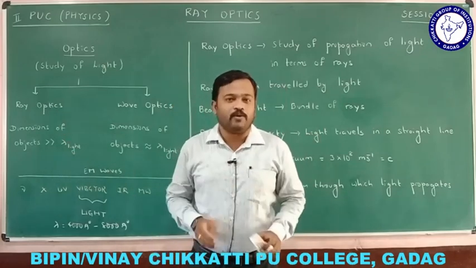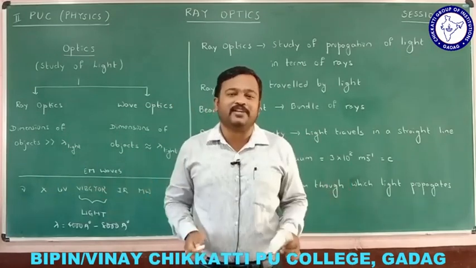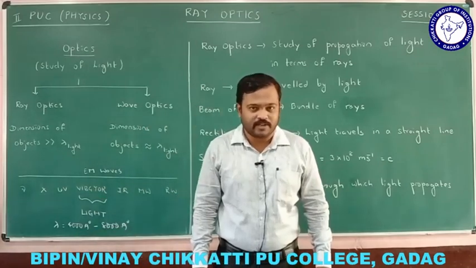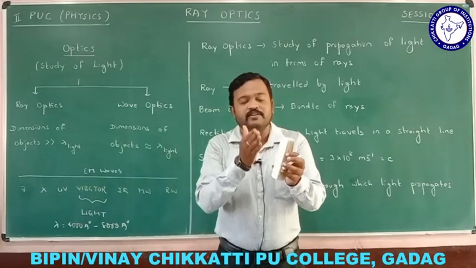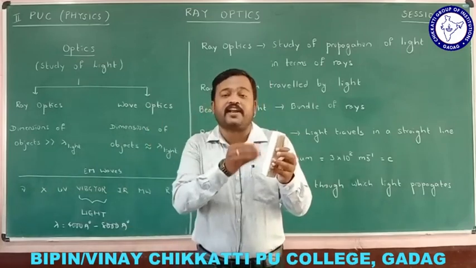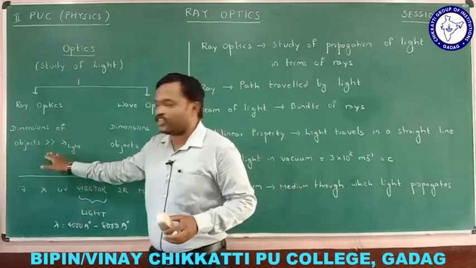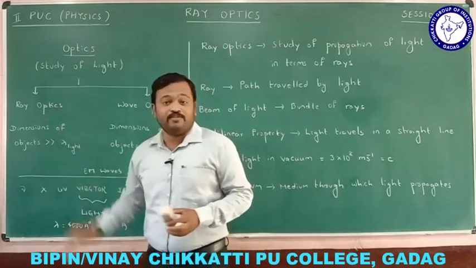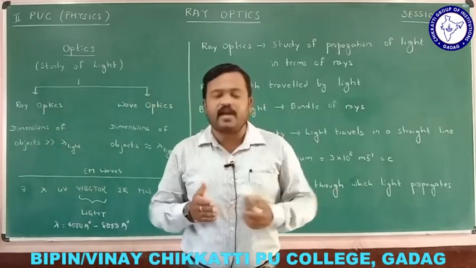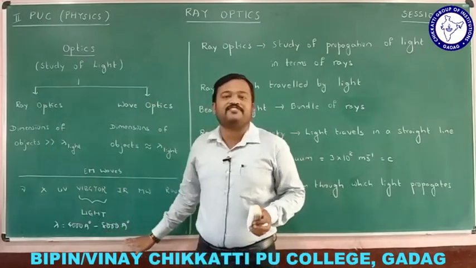Here, we study objects whose dimension is very large compared to the wavelength of light. So, what is the wavelength of light? From 4000 Angstrom to 8000 Angstrom, right? If you take an object whose dimension is very large compared to the wavelength of light, and we study the interaction of light with this matter, that is studied under ray optics. Here we study the interaction of light with lenses, mirrors, prisms and any other object whose dimension is very large compared to the wavelength of light.